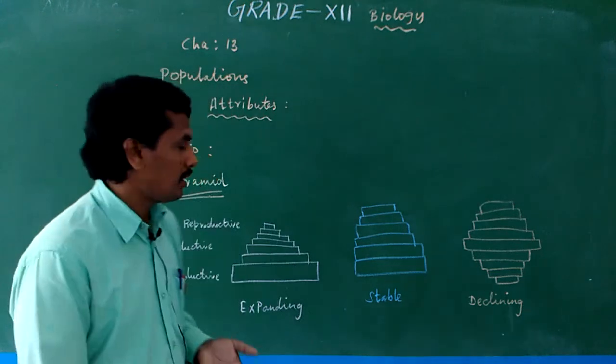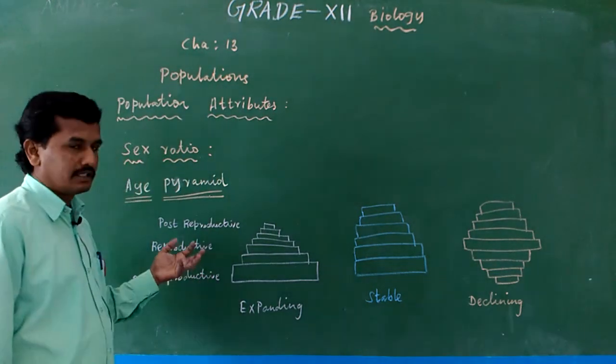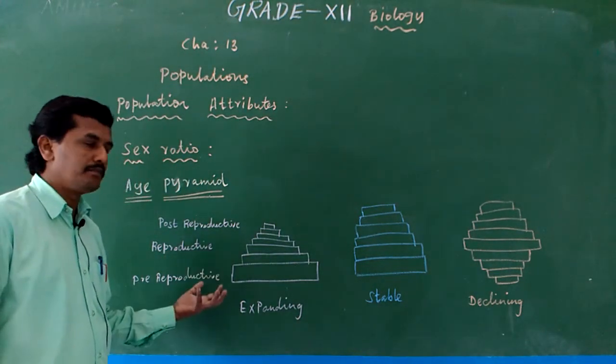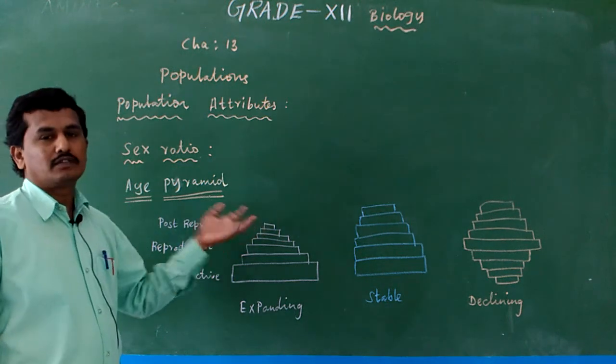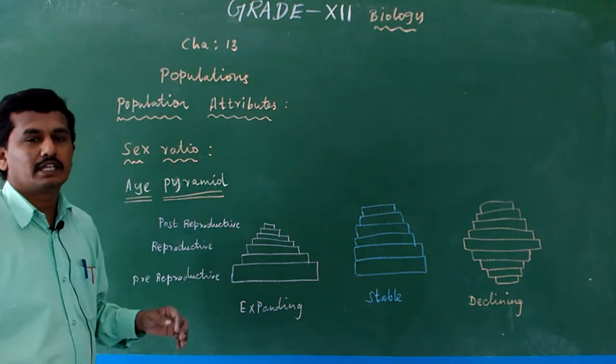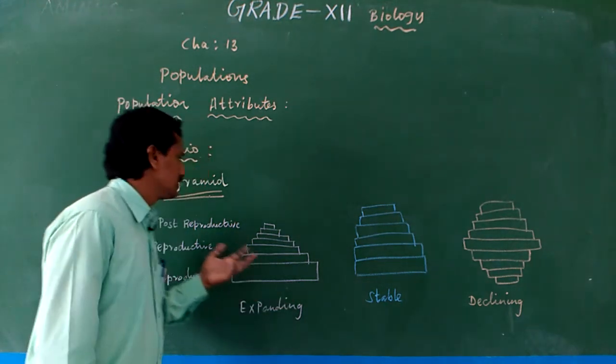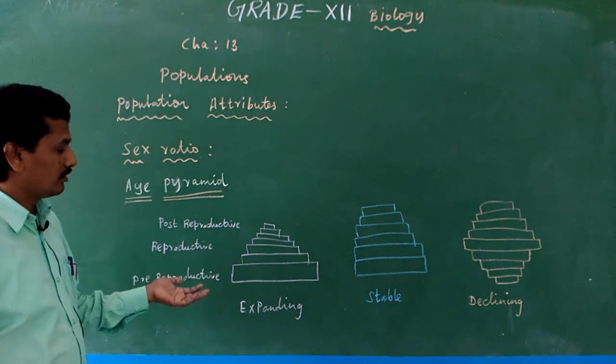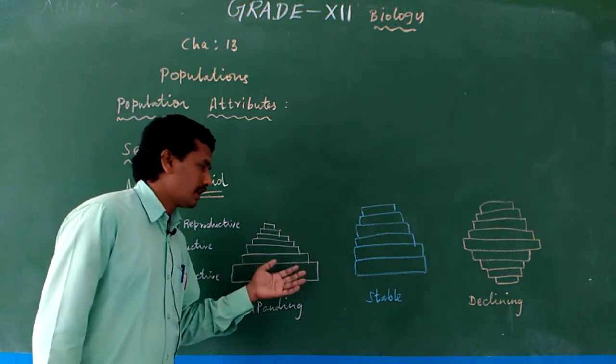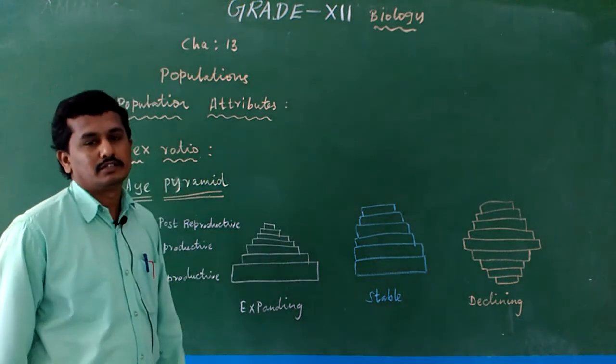According to the population number, the organisms' individual number, we graph it in a pyramid-like graph. The three types of population pyramid that may occur are expanding population, stable population, and declining population. Normally we